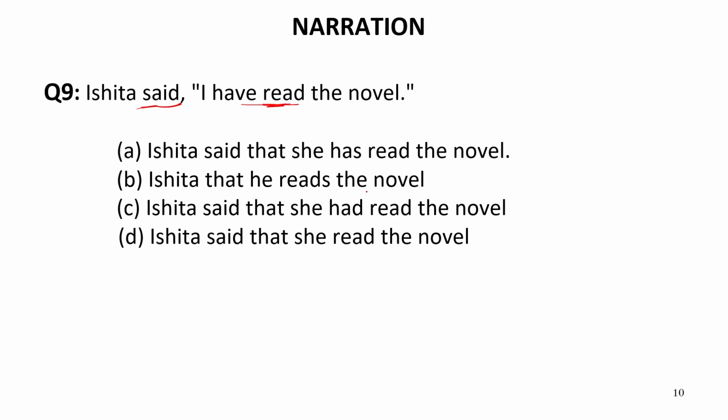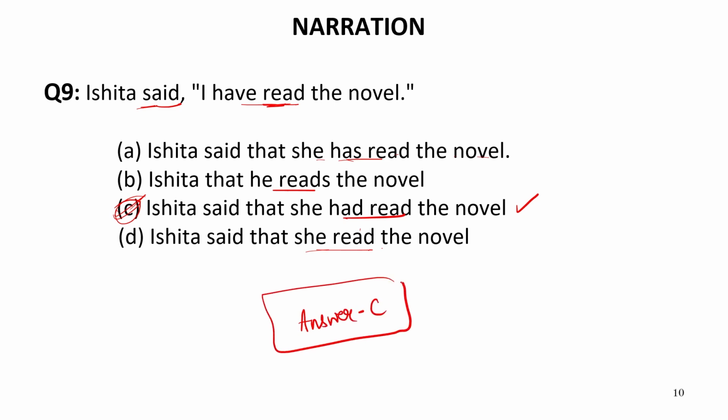So let us see the option which contains the words had read. Had read is there in the third option. So this will be the correct answer. Now we need not read all the sentences. In fact, only one sentence will give the answer as it is. Now let us read just for our confirmation. Ishita said that she has read the novel. So has read cannot come over here. Reads the novel is present indefinite tense, but present perfect will be converted into past perfect. Now had read, this is the correct answer, and read means this is the past tense, which we cannot write. So our answer will be C. This is a very simple method to recognize the option that is the answer of the particular given sentence.